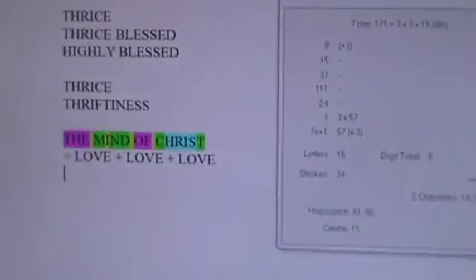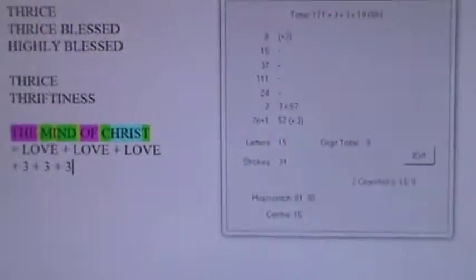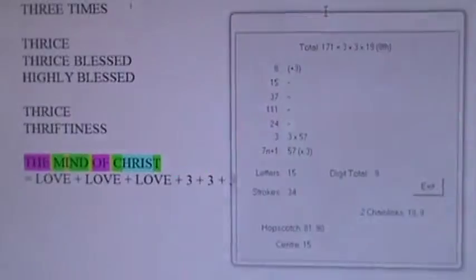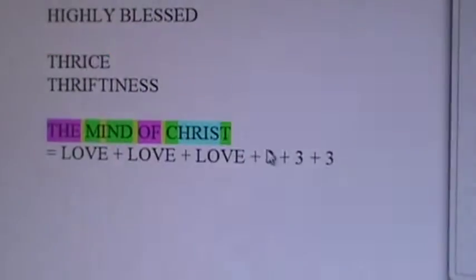Which is, of course, 3 plus 3 plus 3. So there you go. That is the de facto. We can put this all in one line if you wish. We have just solved the mind of Christ to the glory of the Triune God. The mind of Christ equals love plus love plus love plus 3 plus 3 plus 3.